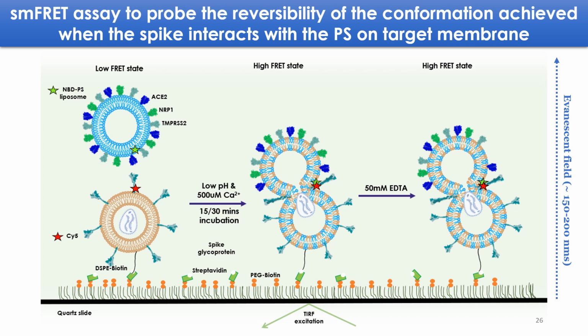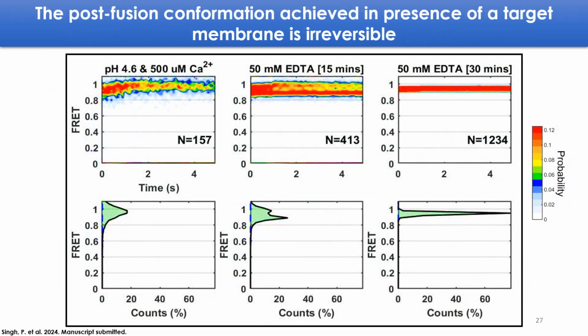So I performed the same assay again in presence of EDTA, and I saw, very interestingly, that when the virus is interacting with the PS present on a target membrane, then the conformation achieved is irreversible. The high FRET state is not going back to the low FRET state. This shows that the post-fusion conformation which is being achieved in the presence of a target membrane is irreversible, and hence the virus is able to fuse to the host cell.